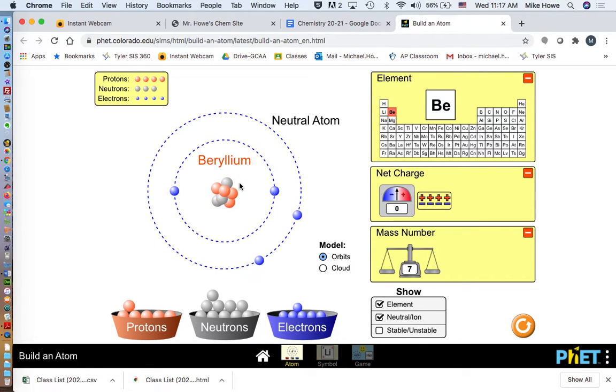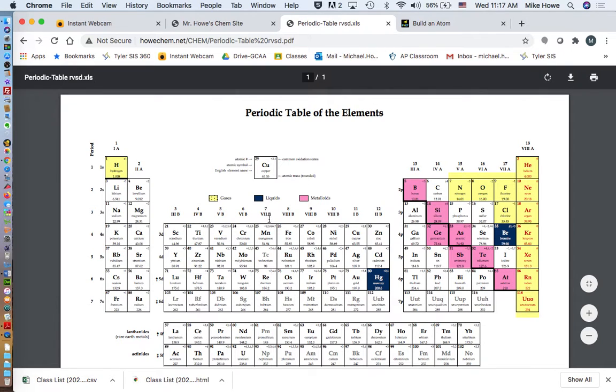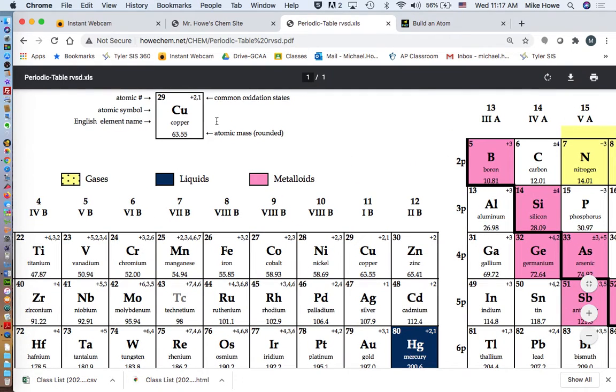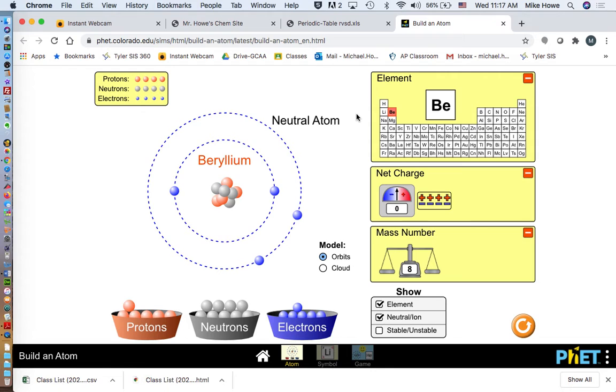And if I just keep putting neutrons in, it becomes heavier and heavier until it hits what it's supposed to be on the periodic table. So let me show you that. I have a periodic table here on our website, and the periodic table shows the atomic number up here, and it shows the atomic mass down here. So for boron, let's see, which one were we building? We were doing beryllium, I guess. No, wait. We're doing beryllium.